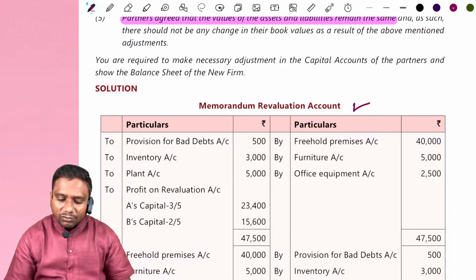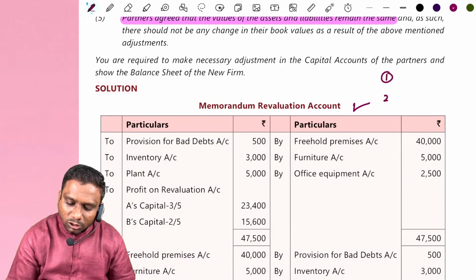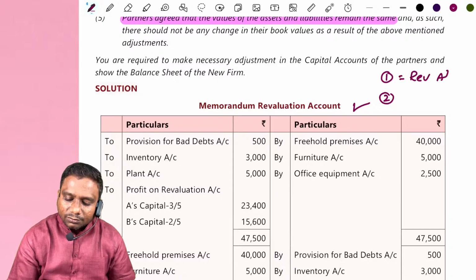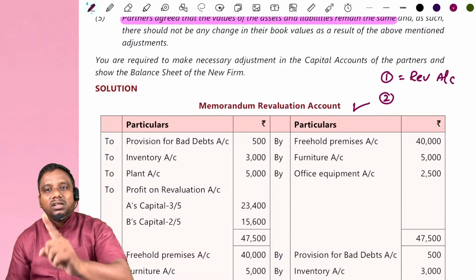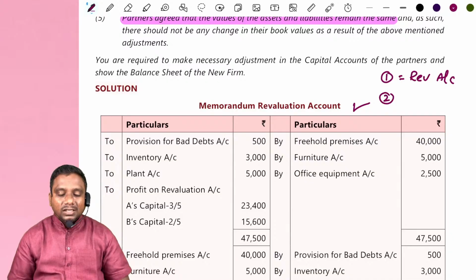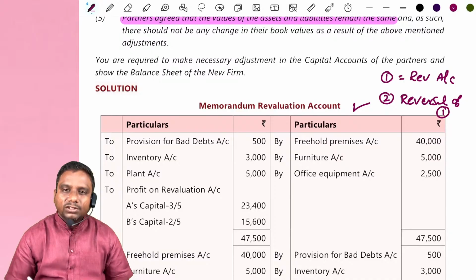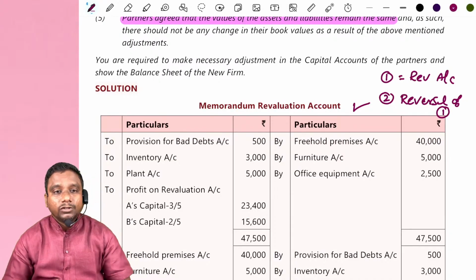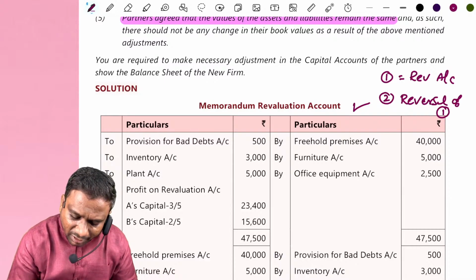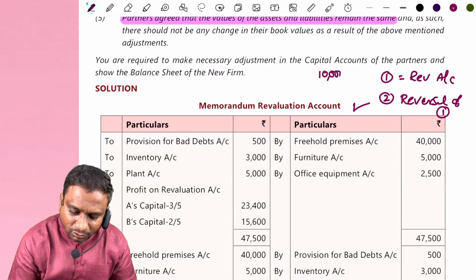The memorandum revaluation account is prepared in 2 parts. Do remember. The first part is similar to a revaluation account. The second part is the reversal of the first part. Suppose in the first part I have increased an asset value by 10,000.